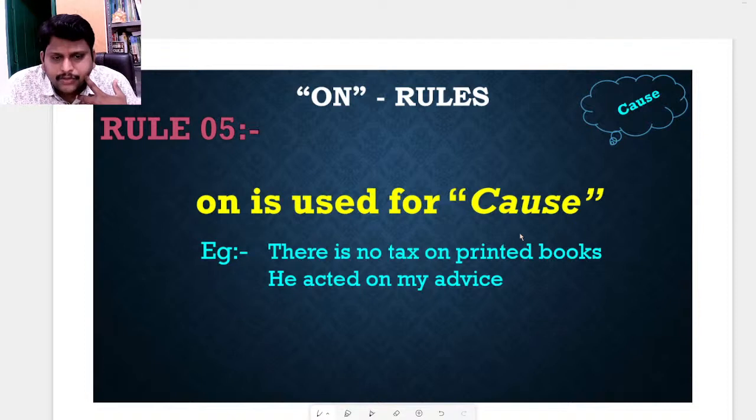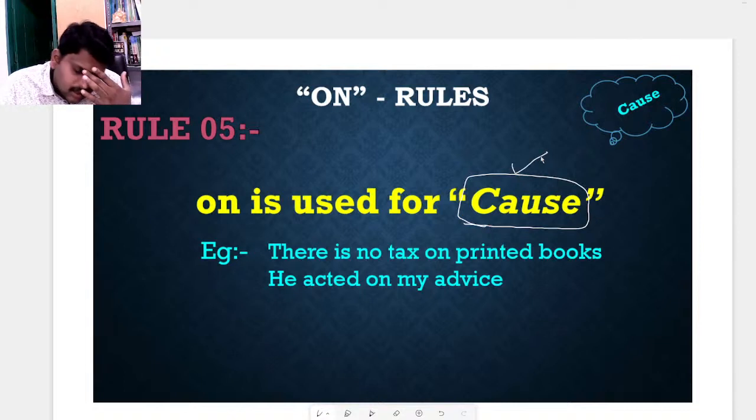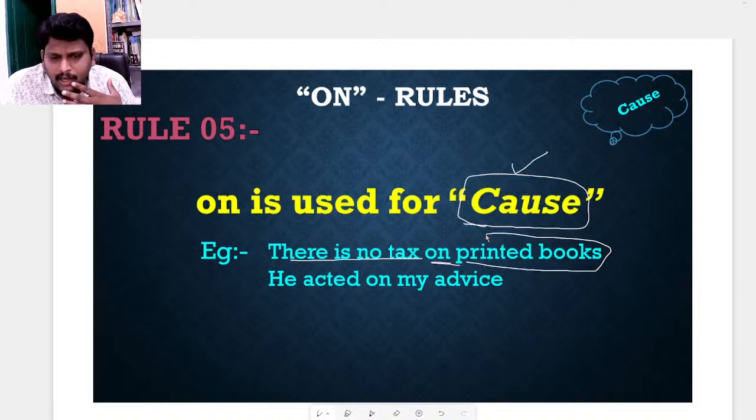Next, rule number 5. On is used for because of, which means cause. If it is a cause, we need to use on. Suppose there is no tax dash printed books. Because of printed books, there is no tax.